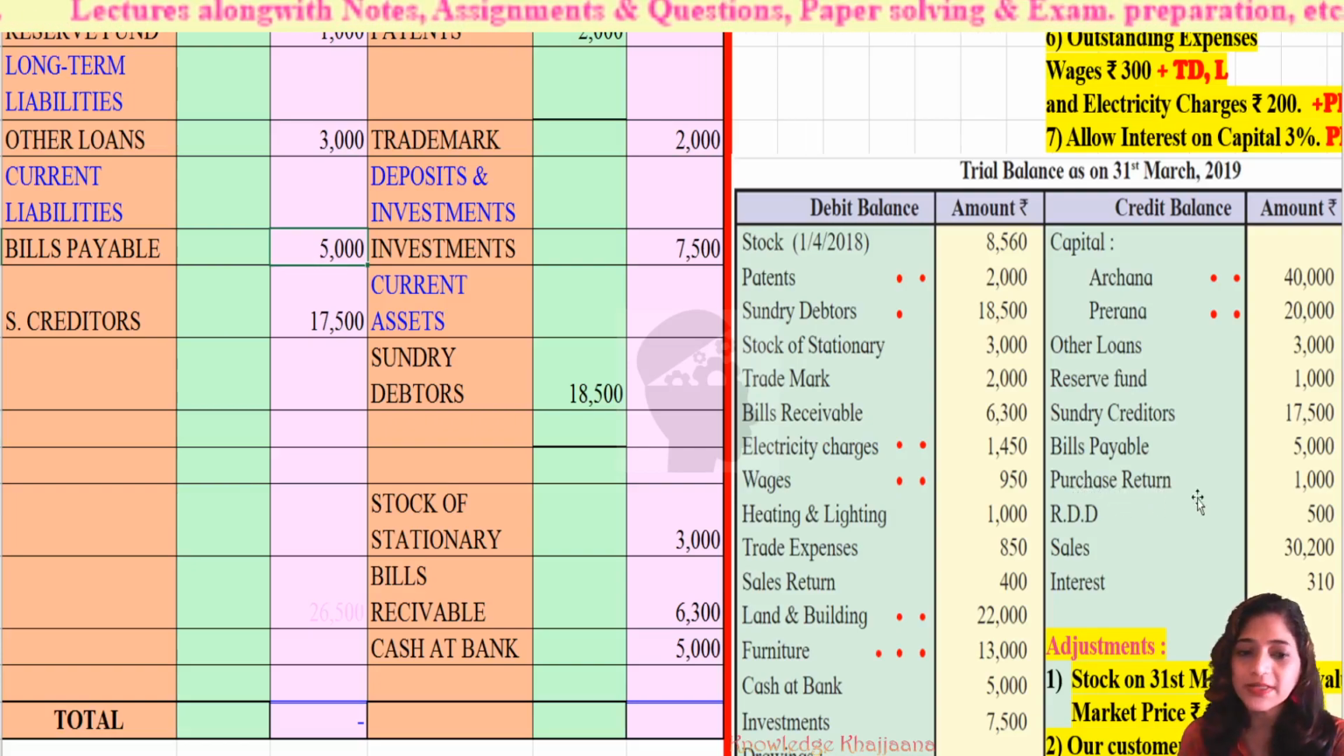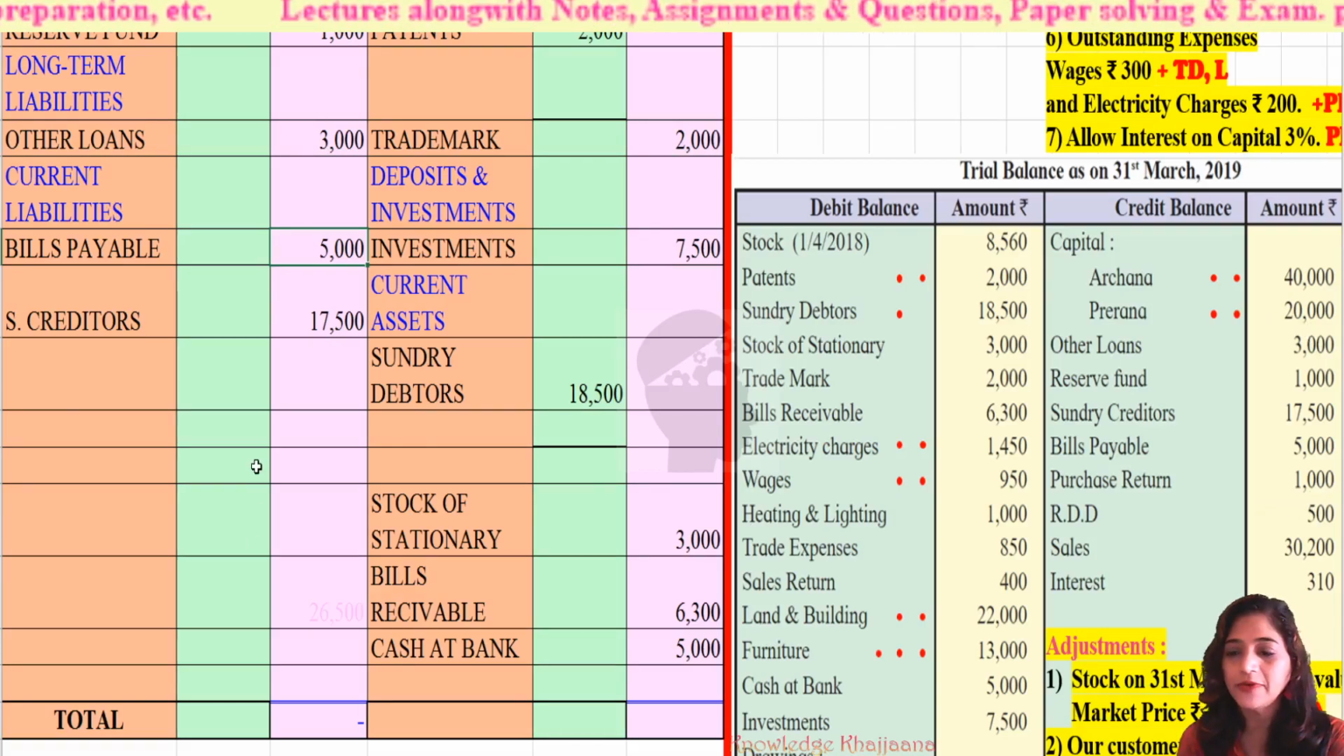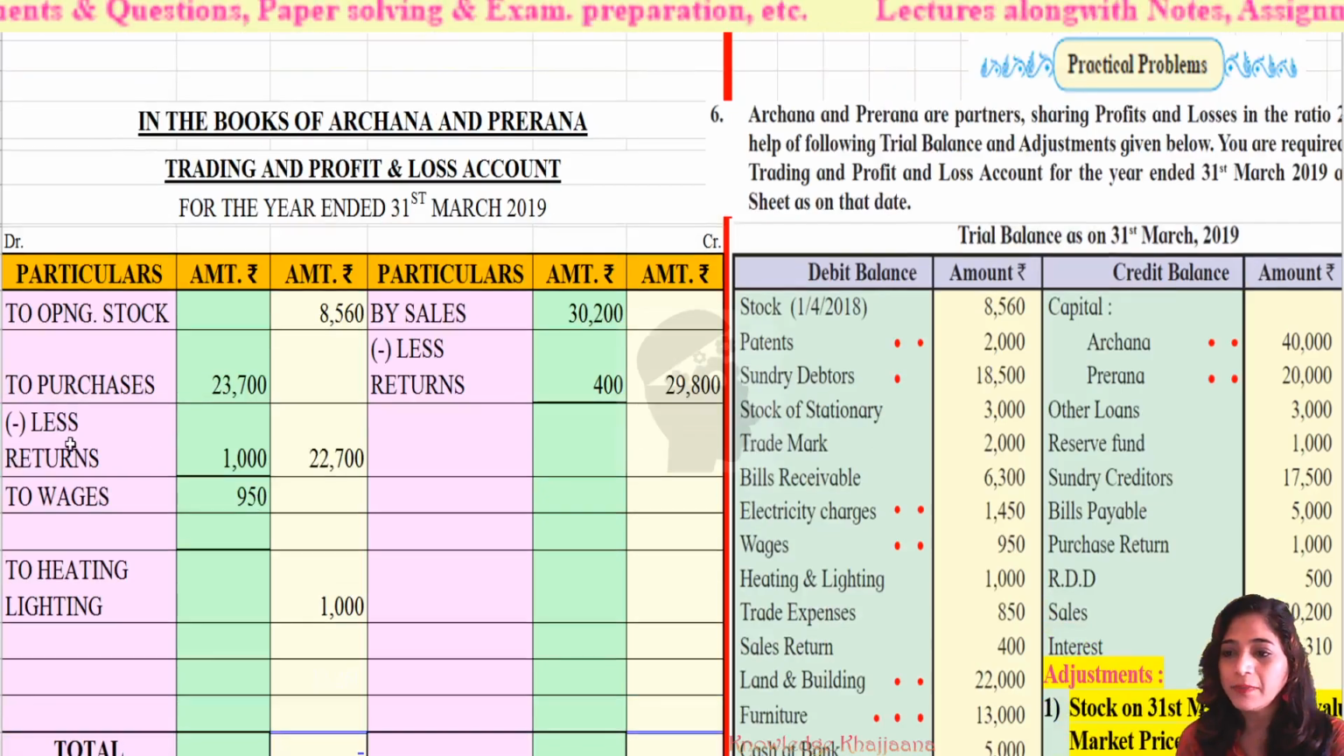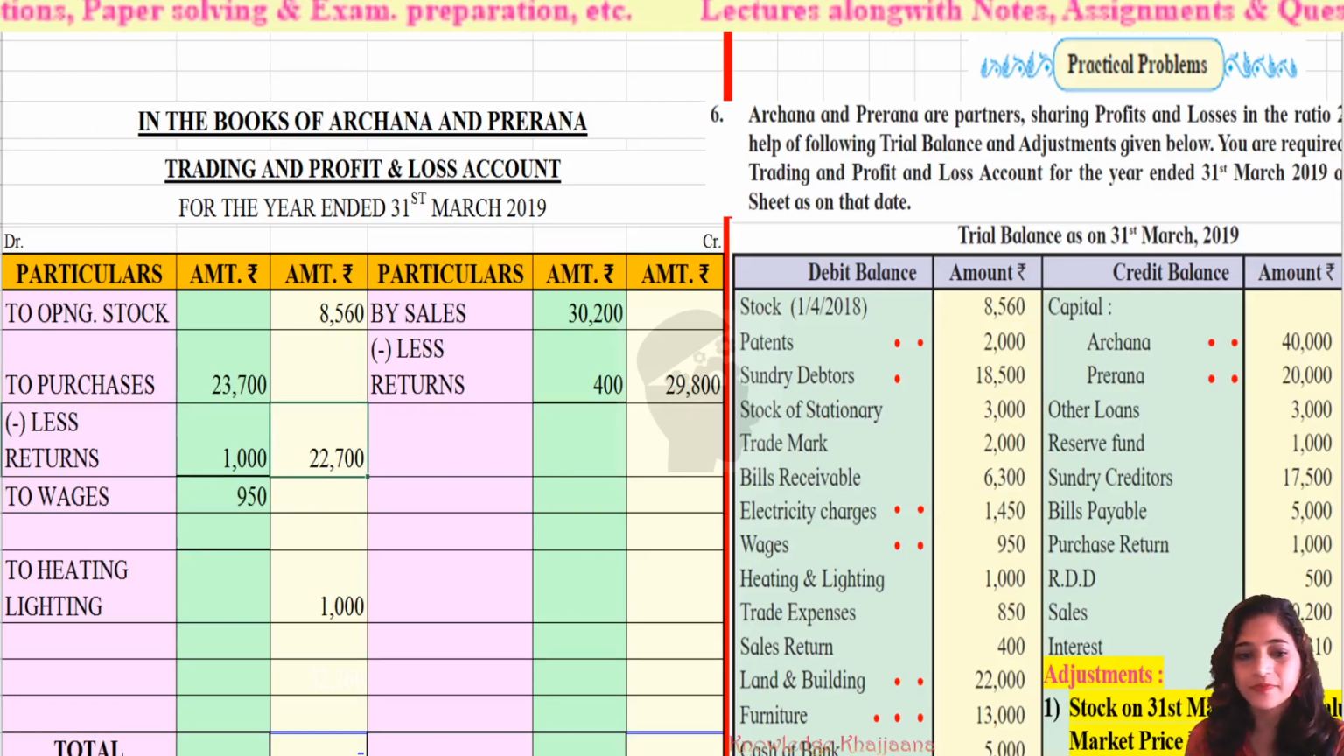Then purchase return. See, purchase return should be deducted from purchases in the trading account debit side rupees 1,000. So we'll go to the trading account debit side and we'll deduct less purchase returns rupees 1,000 from purchases. So the final amount of purchases would be rupees 22,700.